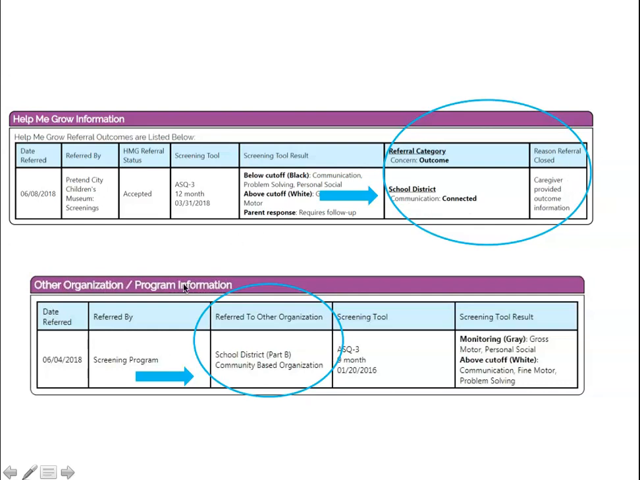And if you refer to another organization or program, it will still show up on the child's homepage again for other users to be able to view, and you'll see where the child was referred, in this example to the school district and another community-based organization. However, there will not be any outcome information for you to track or for another user to see. So the Help Me Grow information is going to be more comprehensive, but again, if your program is used to doing their own care coordination, referring to Help Me Grow is by no means necessary, but it is a tool available to you within the registry, as well as logging your own care coordination if it's done.